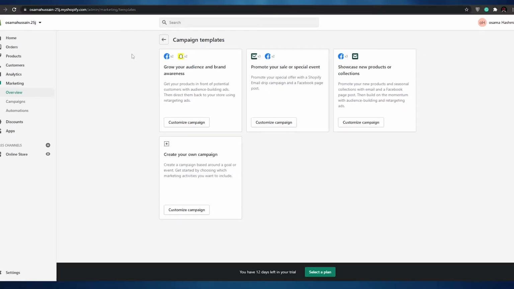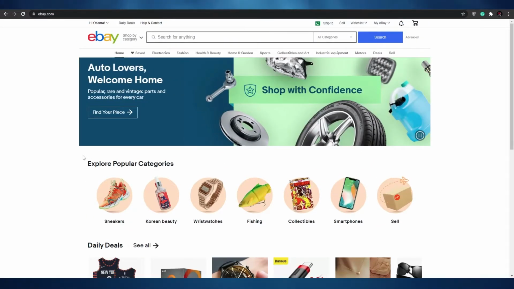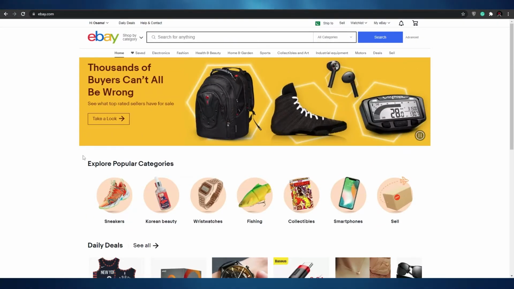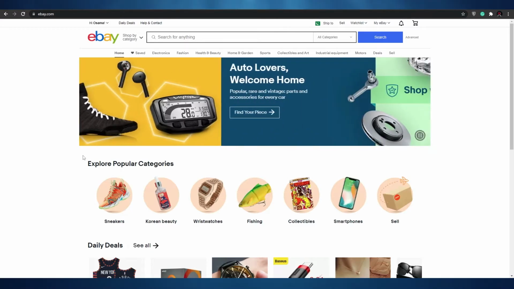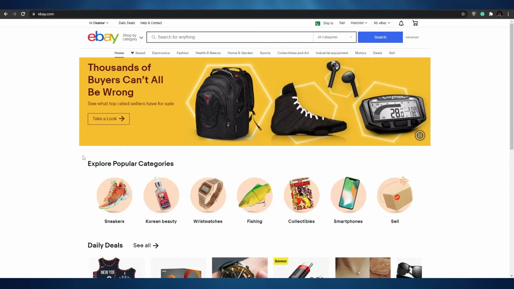Now let's go ahead and move over to eBay. So when it comes to eBay, it's a lot more different. As I said before, for Shopify, you had to create your own website, you had to create a domain name and find different products. Everything was automated. It was super easy, perfect for beginners. For eBay, on the other hand, you have to do a little bit more research.